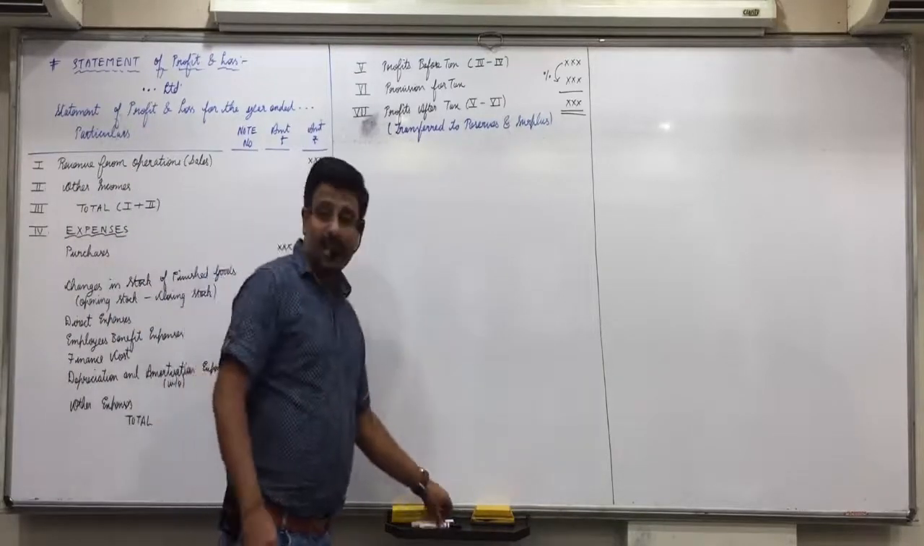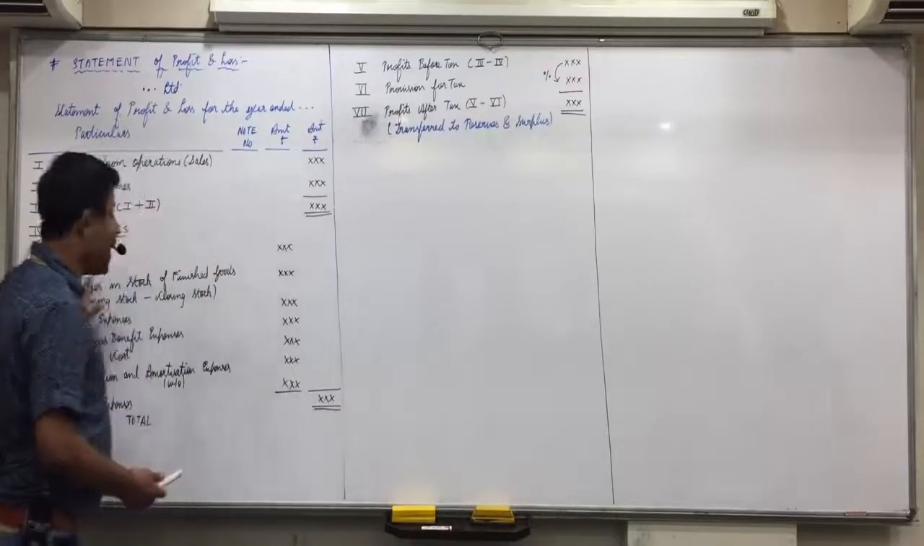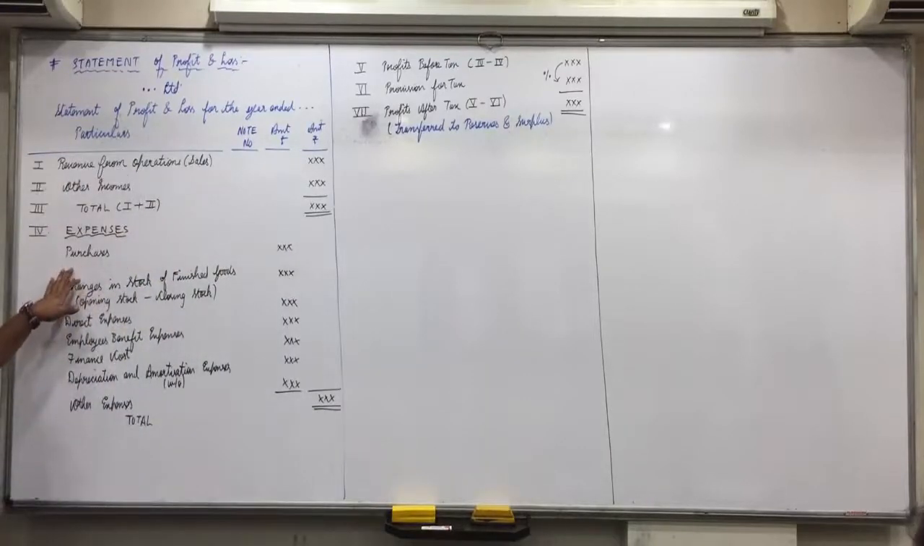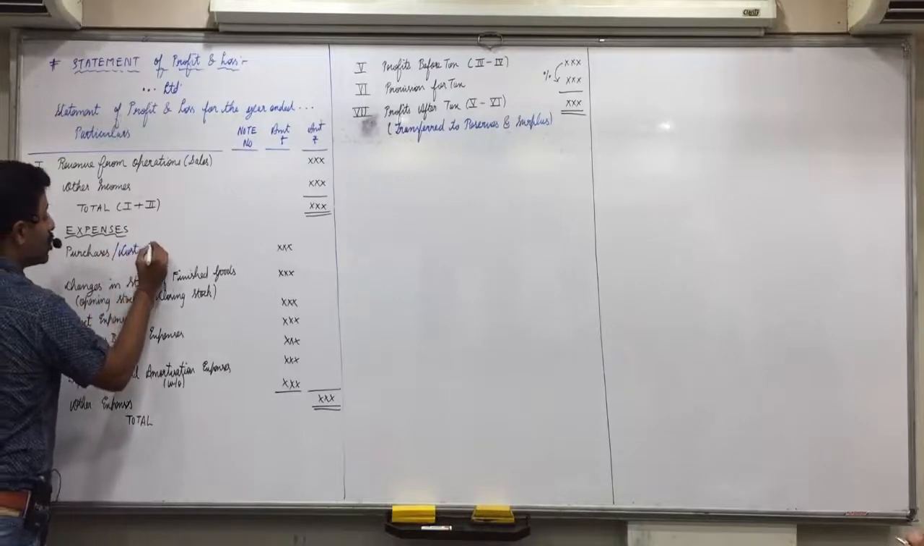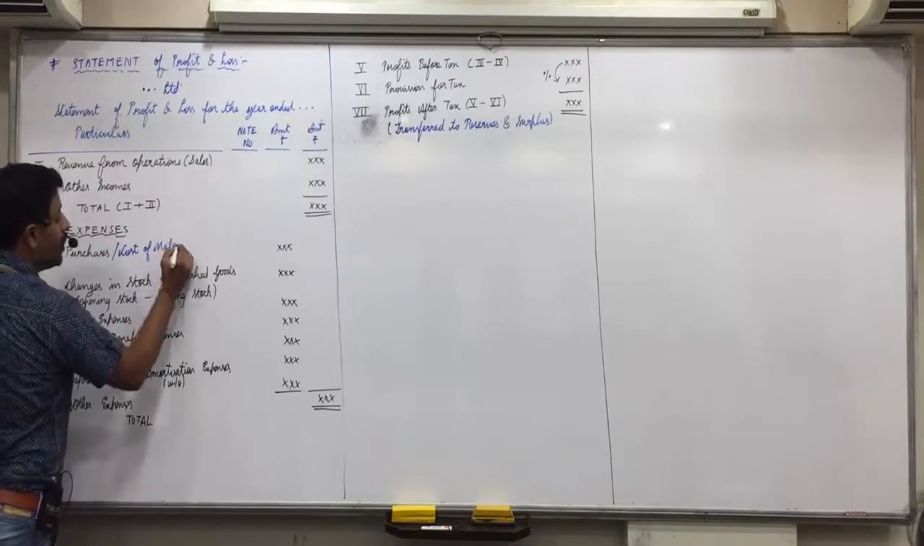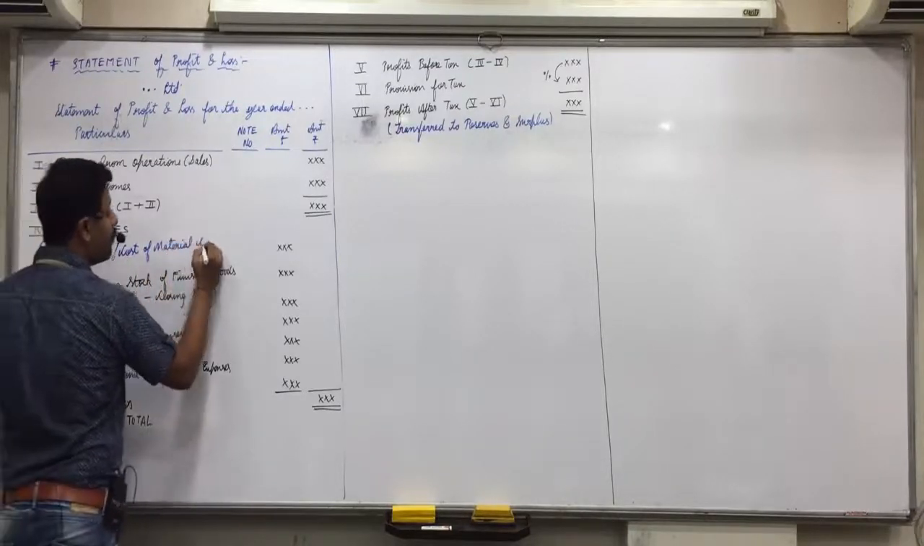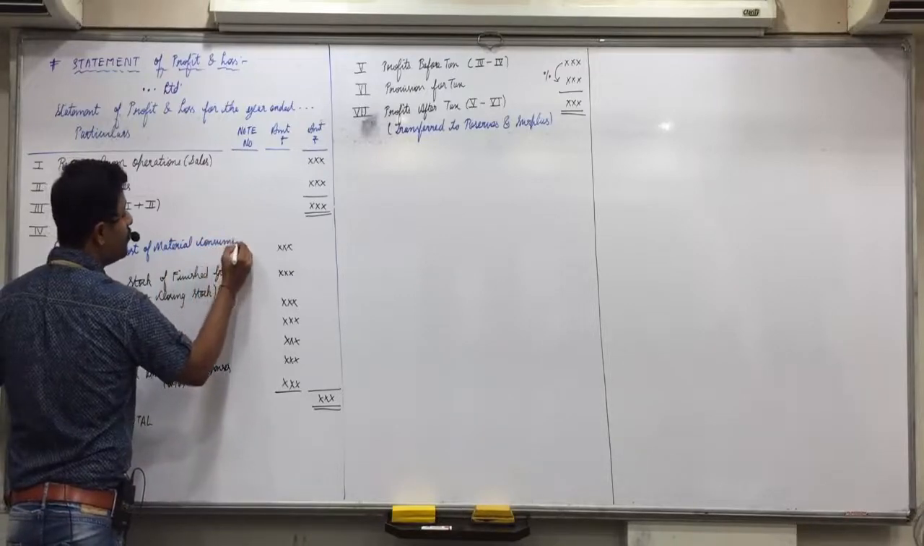If it is a manufacturing unit, then it will not be buying finished goods, it will be buying raw material, and raw material will be converted into finished goods in the factory. So for a manufacturing unit, instead of purchases, you will have cost of material consumed. Material means raw material.